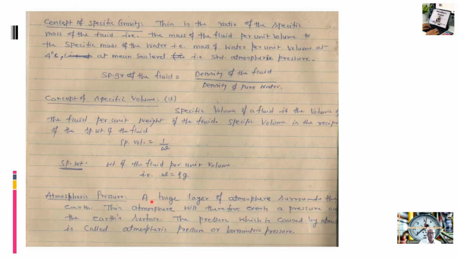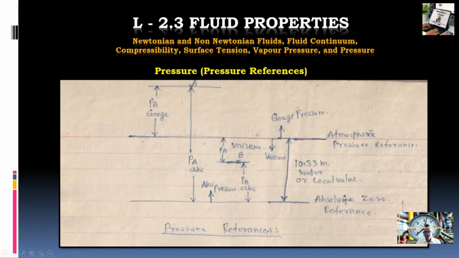Atmospheric pressure: a huge layer of atmosphere surrounds the earth. This atmosphere will therefore exert some pressure on the earth, and the pressure caused by the atmosphere is known as the atmospheric pressure or the barometric pressure. So here we are studying the pressure references. Here it is absolute zero. Absolute zero means it is total vacuum. Atmospheric pressure is equivalent to 10.33 meter of water using Torricelli's barometer, or 76 centimeter of mercury.